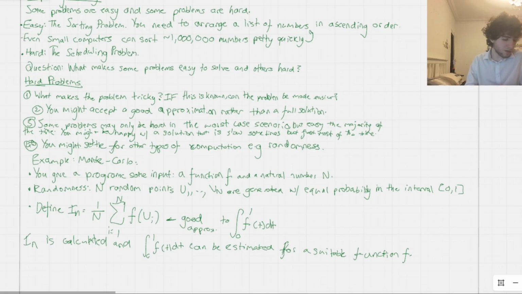So you might think, where is complexity theory actually applicable? One area where it's applicable is cryptography. Typically we look for problems that are easy.